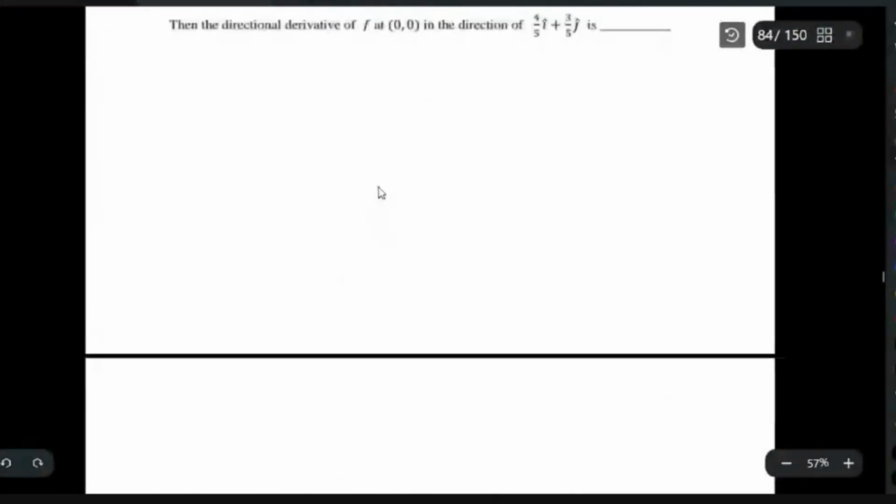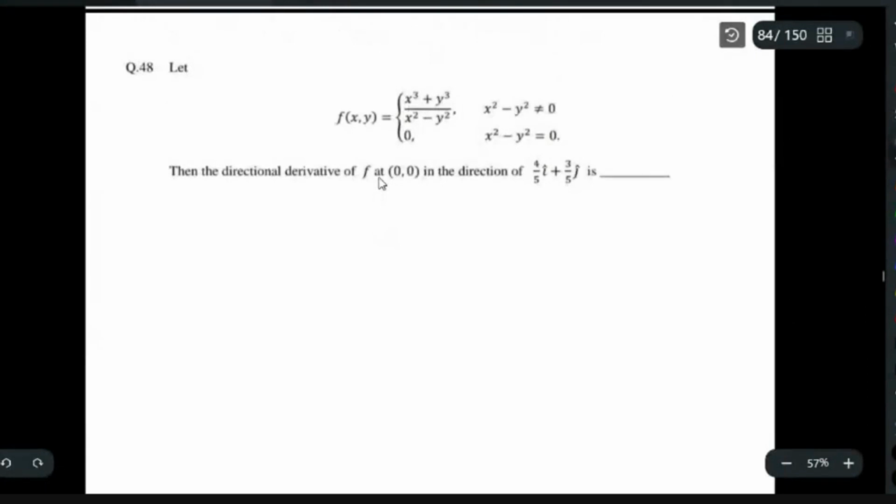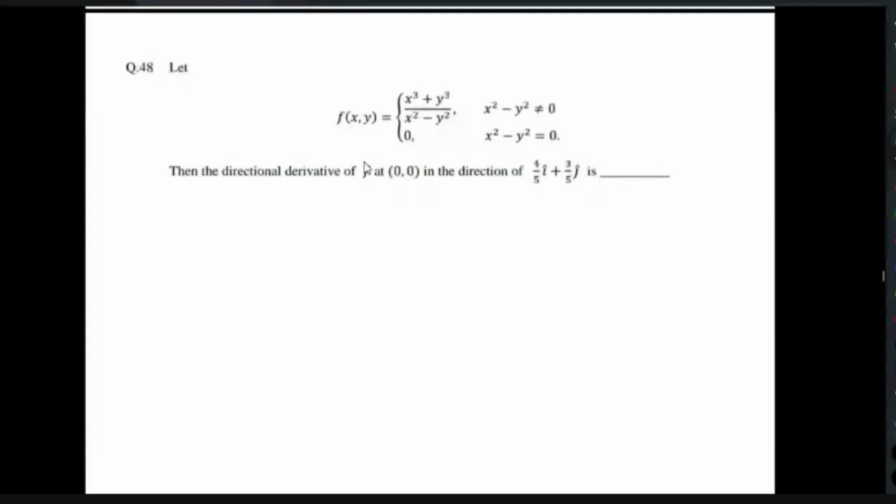So now look at another question. I think you guys can do this. I will give you some time, maybe 4 or 5 minutes. You can just try this. That will be better. Some of you can try and tell me the answer. It is the same thing: the directional derivative of f at (0,0) in the direction of this.